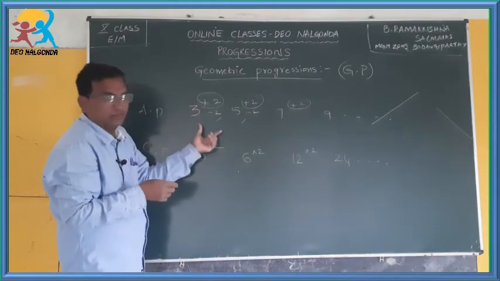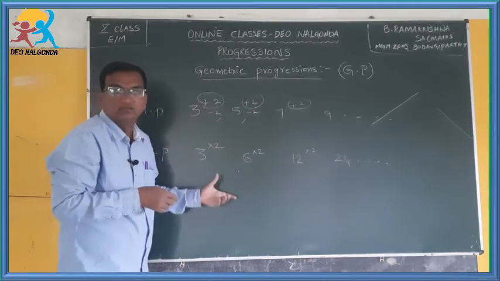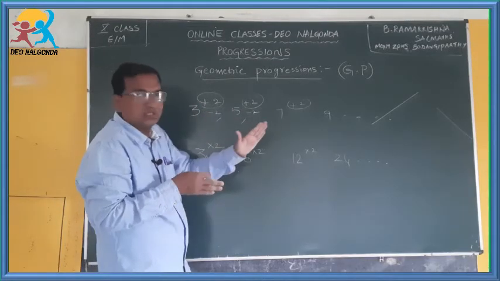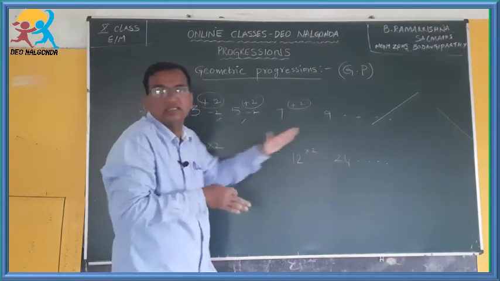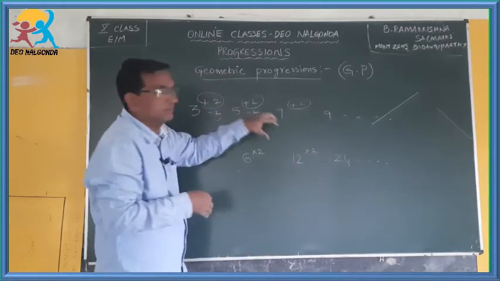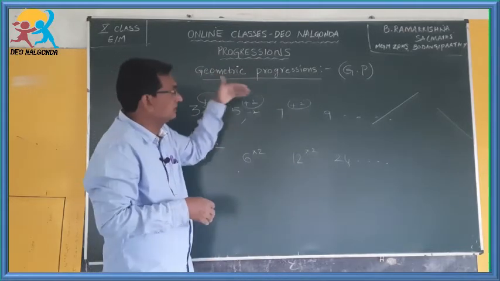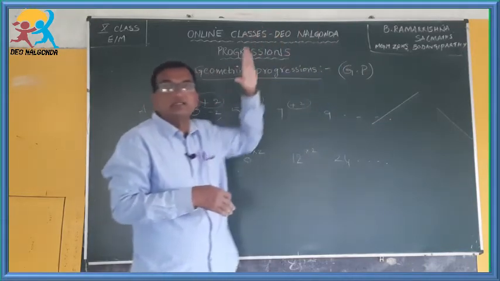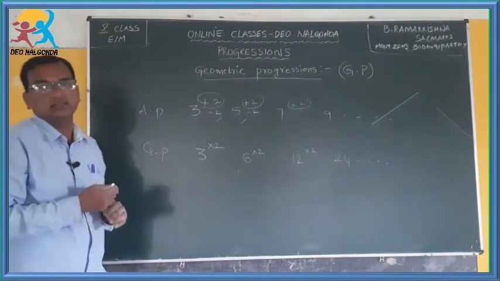If you add or subtract any fixed value, you will get an arithmetic progression. If you go on adding, the progression will increase in a linear way. If you go on subtracting a fixed value, the progression will decrease in a linear way. That is a linear progression, we can call that a linear progression.